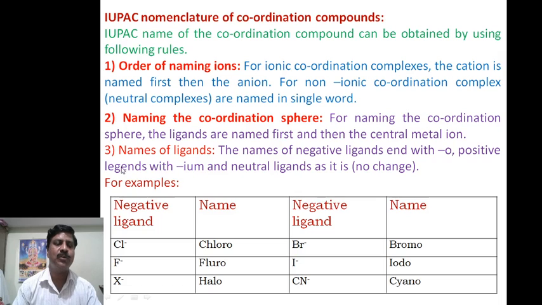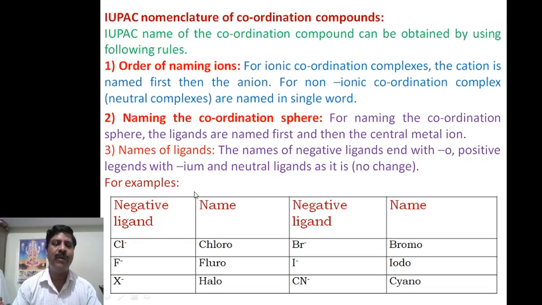Now third rule is names of the ligands. How are they named? The names of negative ligands end with O. Positive ligands end with IUM, and neutral ligands have no change, simply whatever name is there you have to write. But negative ligands should end with O and positive ligands end with IUM.